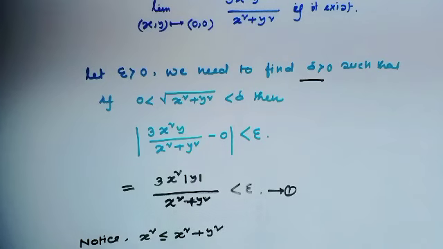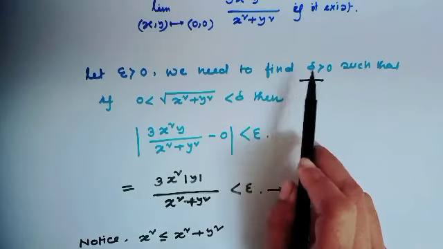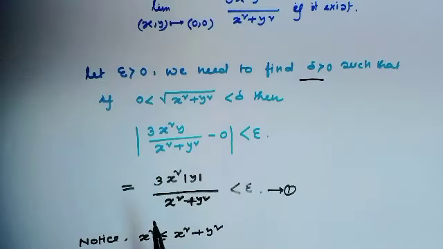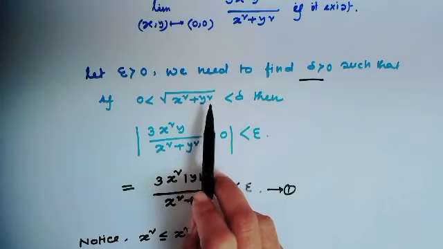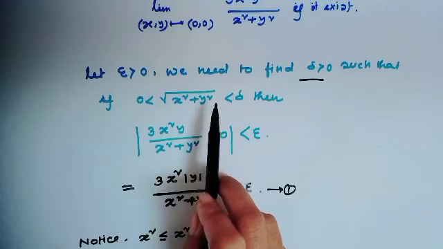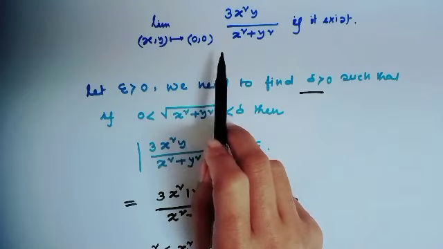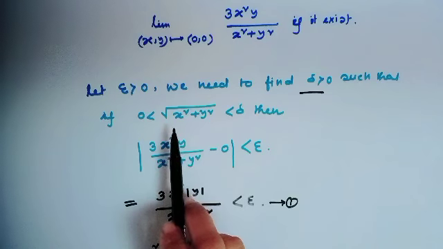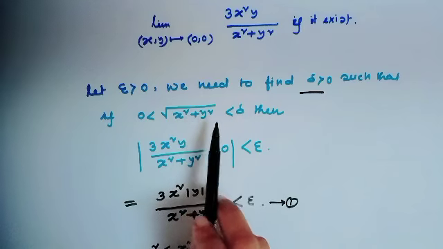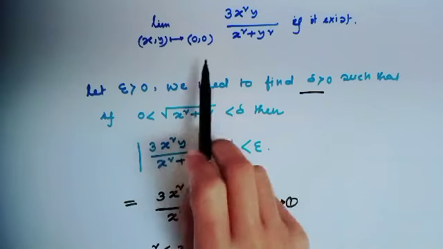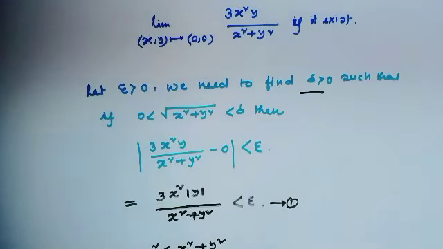Definition is we need to find such a delta. And here square root of x square plus y square, because the point is (0,0), since by definition (x minus a) whole square plus (y minus b) whole square, here a, b both 0, 0. Okay, are you getting my point?